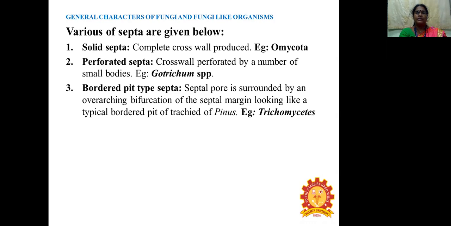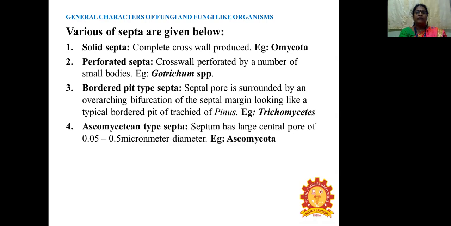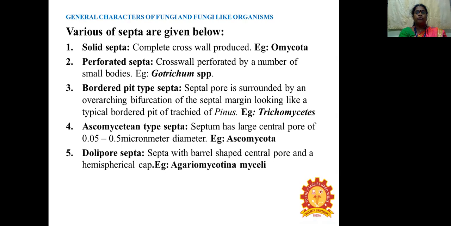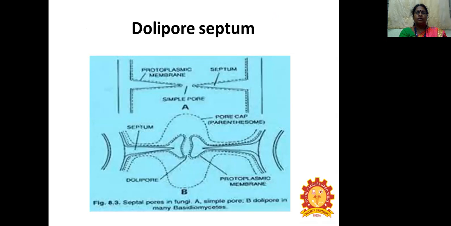Example, Trichomycetes. Ascomycetan type septa: septa having a large central pore of 0.05 to 0.5 micrometer diameter. Example, Ascomycota. Dolipore septa: septa with a barrel-shaped central core and a hemispherical cap. Example, Rhizoctonia mycelium.